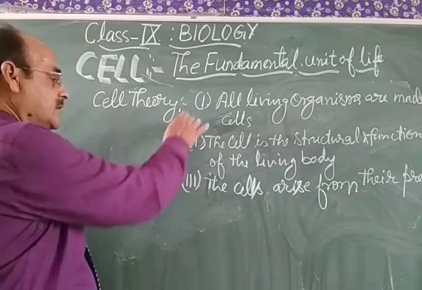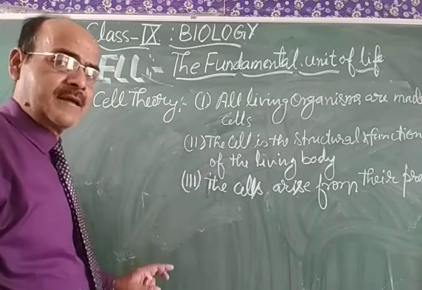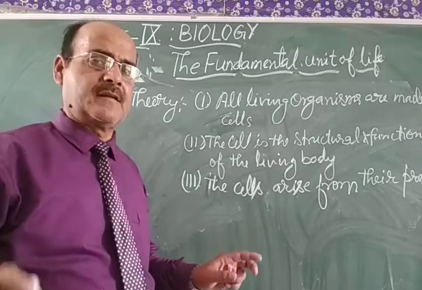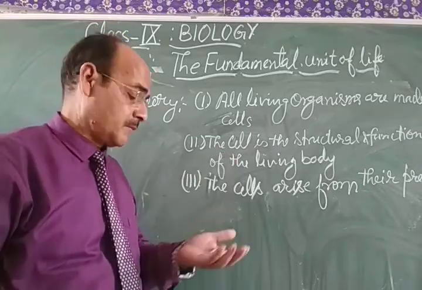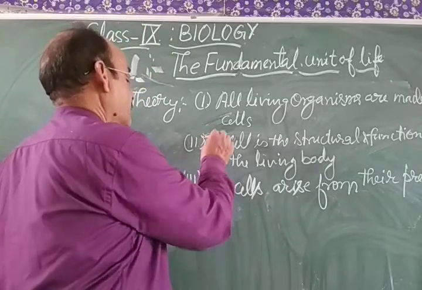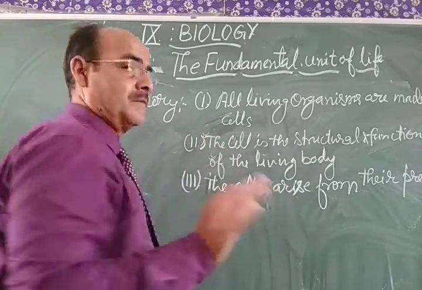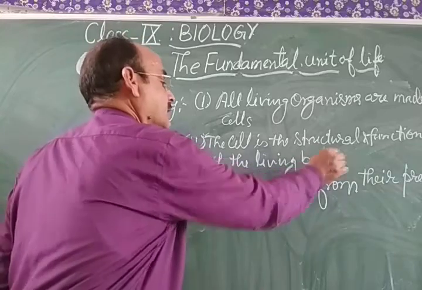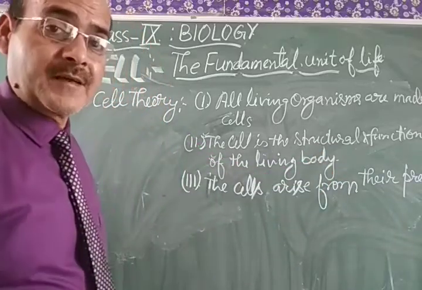So, my dear students, these are the points of the cell theory, and in this cell theory the complete definition of the cell is present: the structural and functional unit of the living body. How can it be explained?